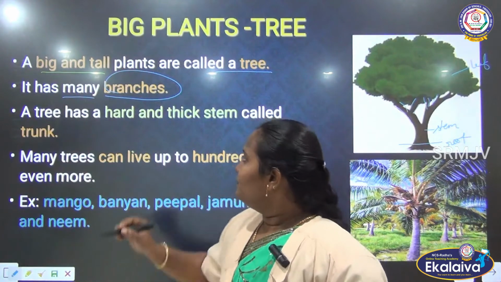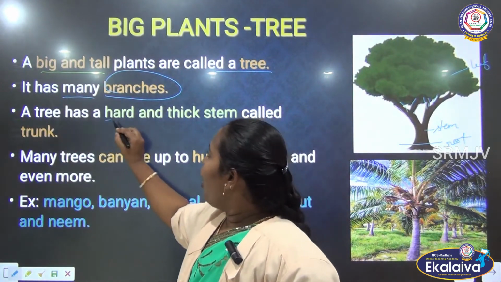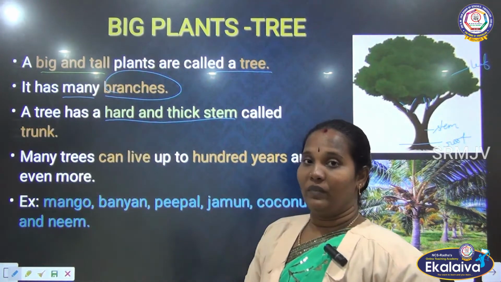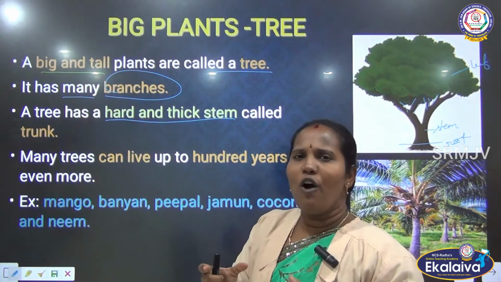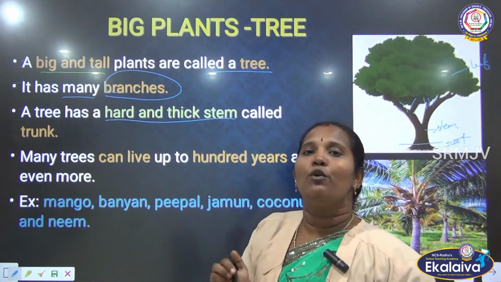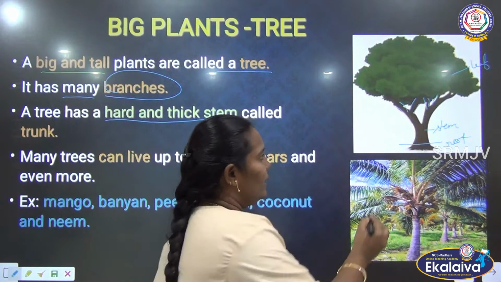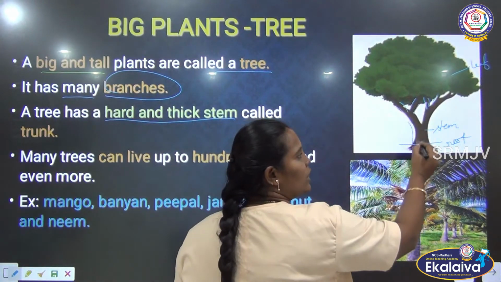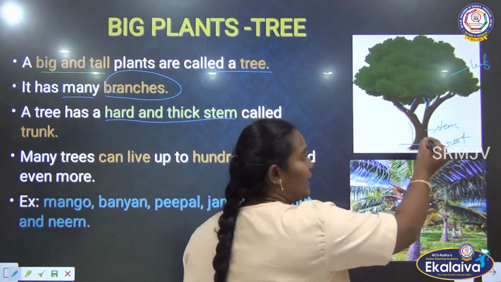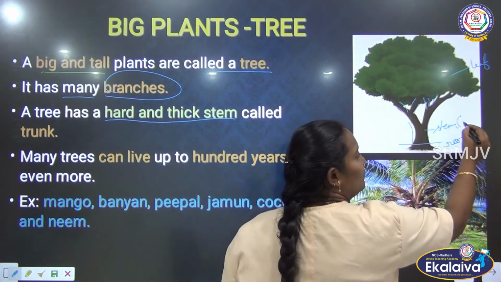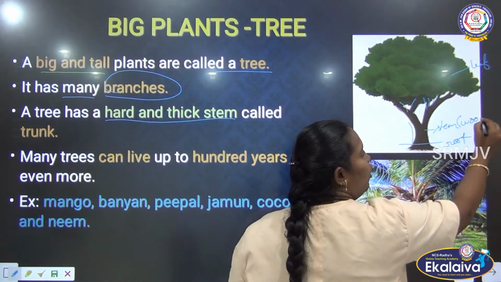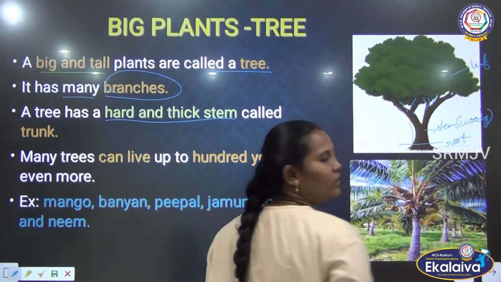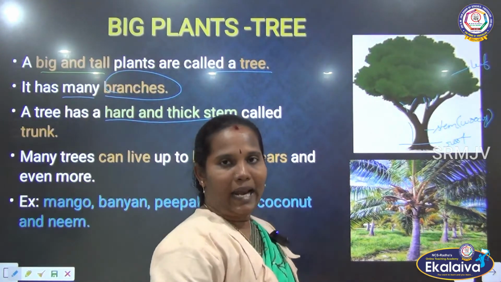And the next term: a tree has a hard and thick stem. It has a very hard and thick stem. It is called the woody stem. We can see here, it has a very thick and hard stem. This stem is also called the woody stem. Clear? It is very hard and thick.